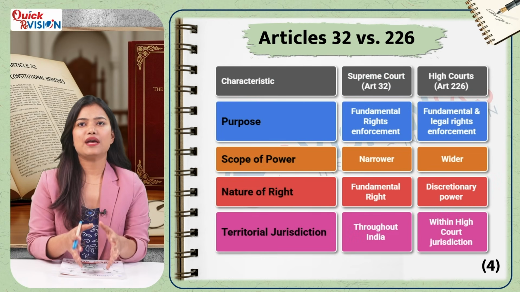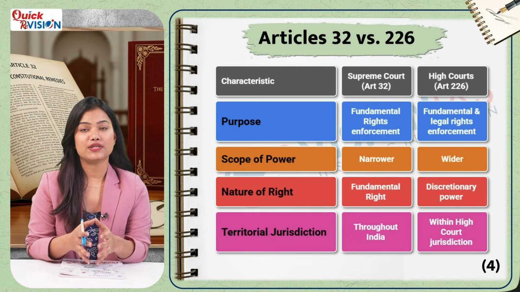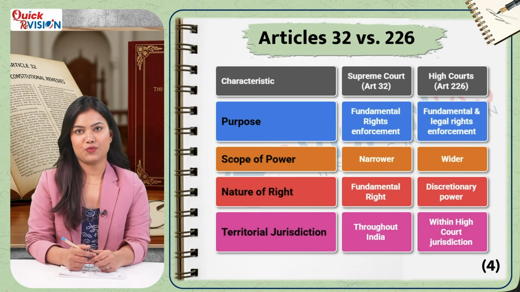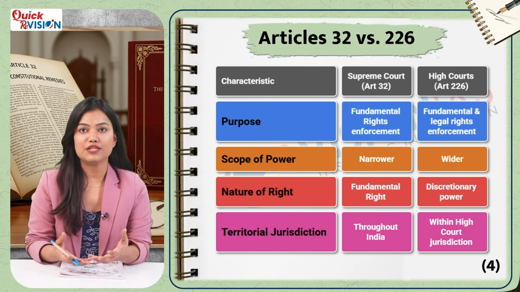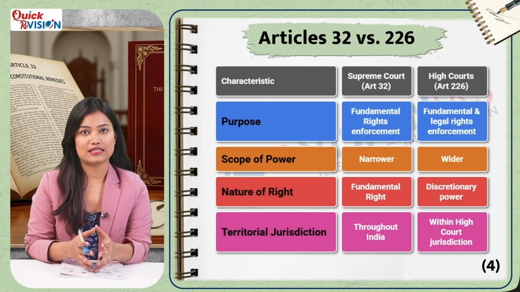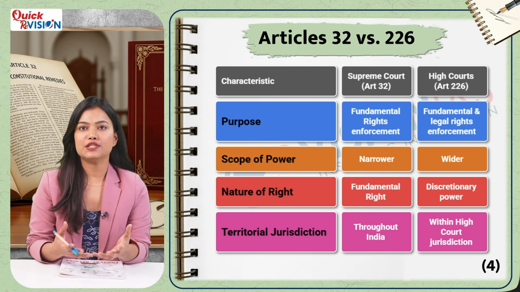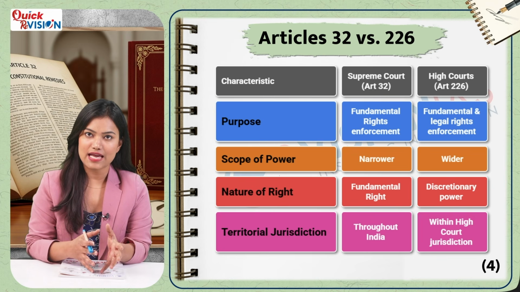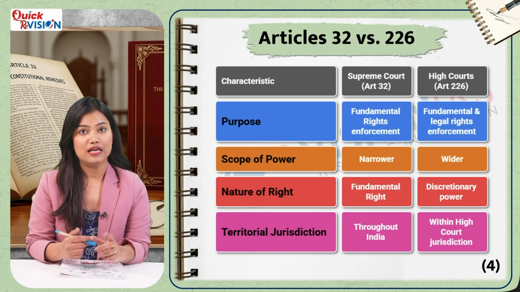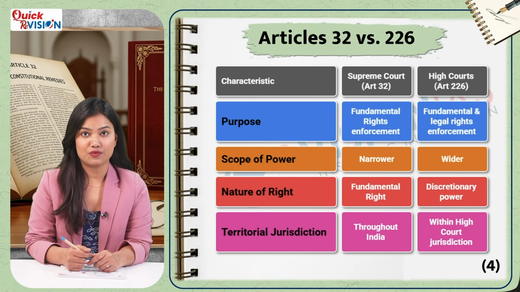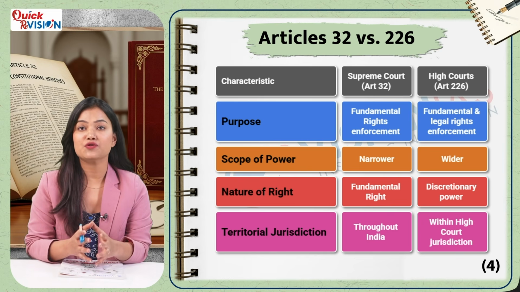Now, let's compare Articles 32 and 226. While the Supreme Court can issue writs under Article 32 only for fundamental rights, the High Courts under Article 226 can issue writs for both fundamental rights and other legal rights. Therefore, the writ jurisdiction of the High Courts is wider than that of the Supreme Court.